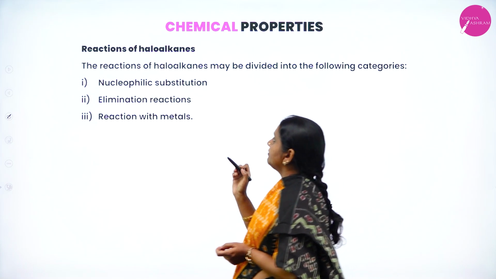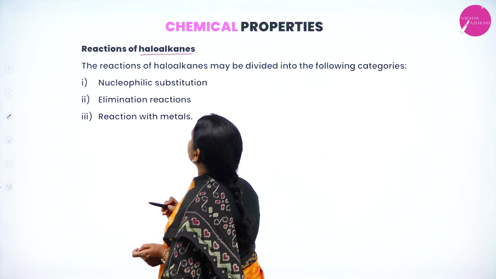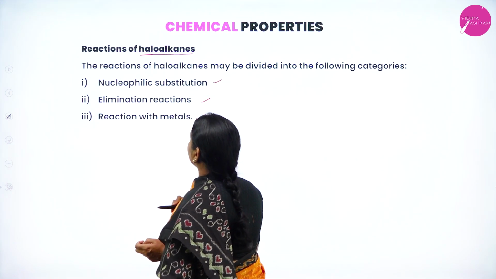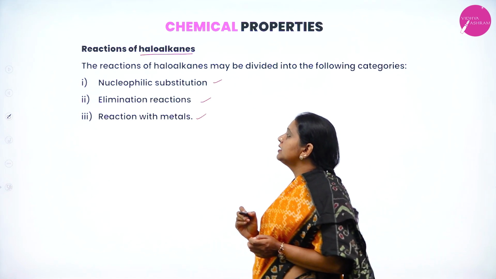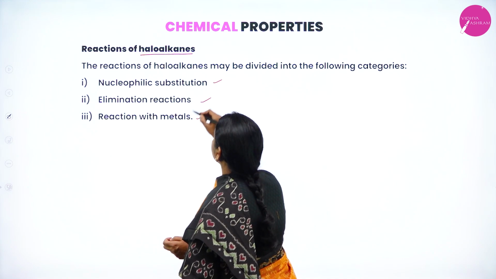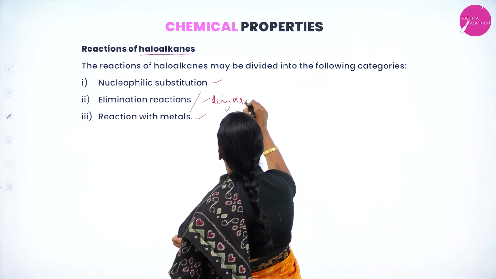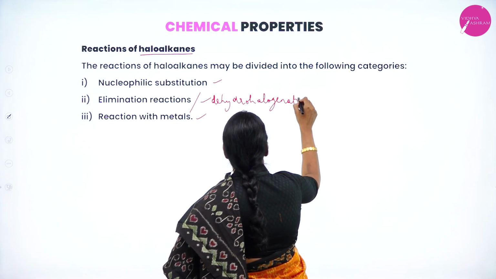I'll discuss first the reactions of haloalkanes. I want to discuss three types of reactions in haloalkanes. First one, nucleophilic substitution. Second one, elimination. Third one, reaction with metal. Elimination reaction is also called dehydrohalogenation.